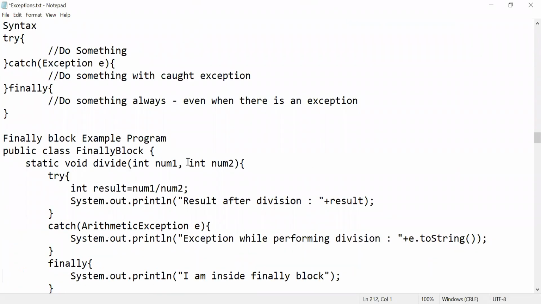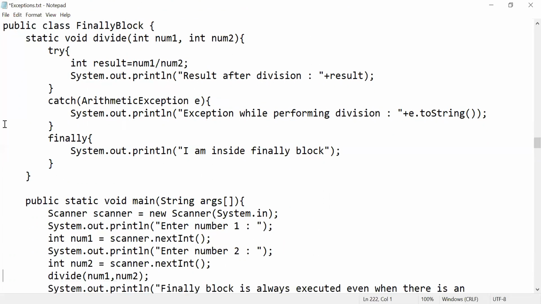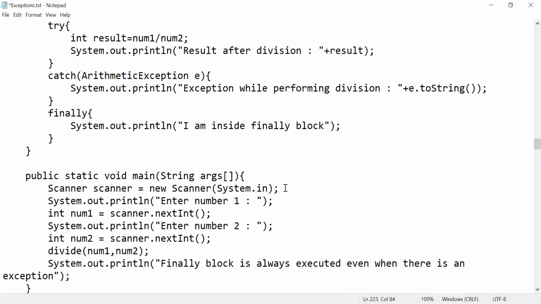Next, let's see how to use your finally block. Generally, the finally block should come after the try block only. Let's see one simple example, the same division by 0. Number 1 will be 100 and number 2 will be 10. Imagine, now I am calling a method without returning here.